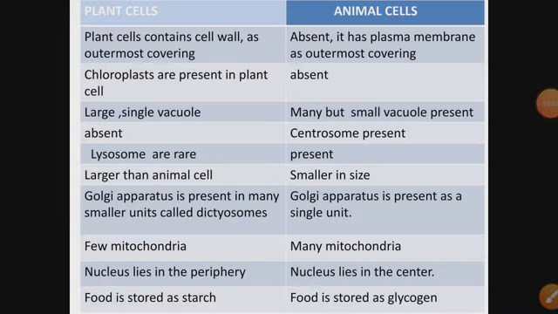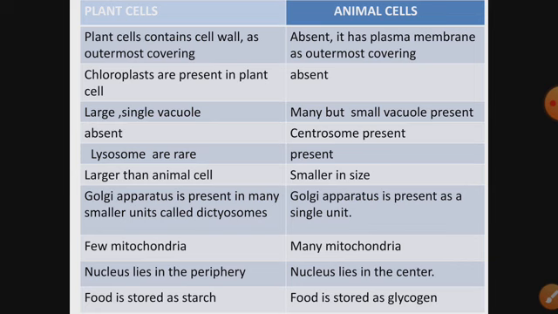Now this is the difference between plant and animal cell. Plant cell contains cell wall as the outermost covering, and cell wall is absent in animal cell. It has plasma membrane as outermost covering. Plant cell has both plasma membrane, inner and outer is cell wall. Chloroplasts are present in plant cell, they are absent in animal cell, because chloroplasts are concerned with photosynthesis. Chloroplasts contain chlorophyll and they help in trapping solar radiations. Then vacuole in plant cell is single and large, but in case of animal cell, many small vacuoles are present.